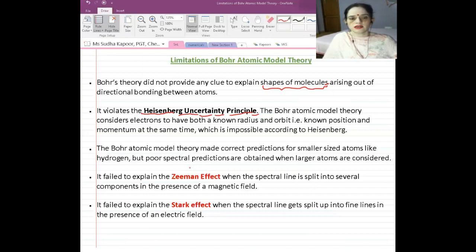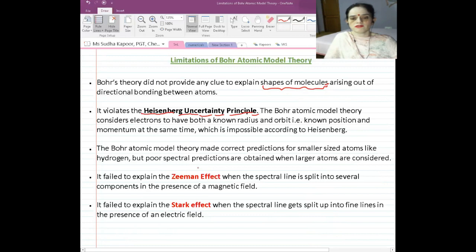Now the third limitation of the Bohr model: the Bohr atomic theory made correct predictions for smaller size, that is, for hydrogen atom, it is very well explained. But when we consider other larger atoms, there were poor spectral predictions. It was not properly explained in the case of larger atoms.